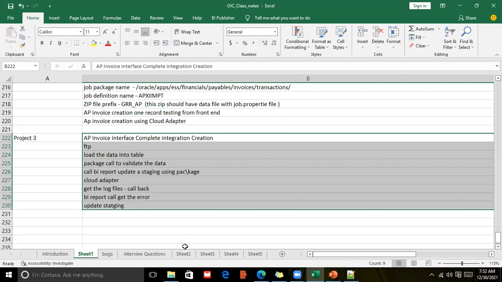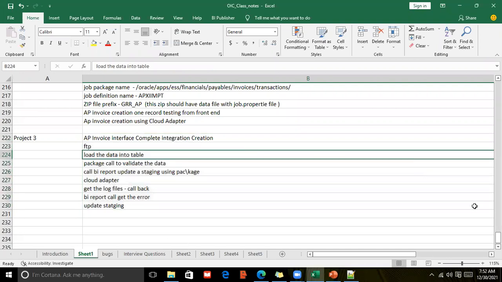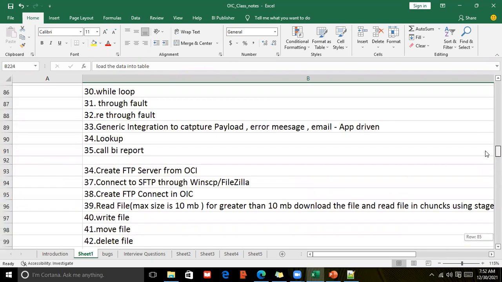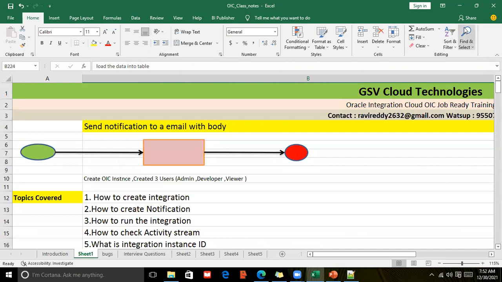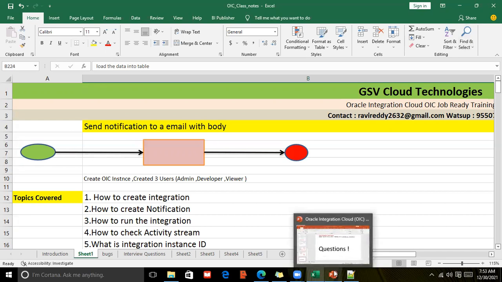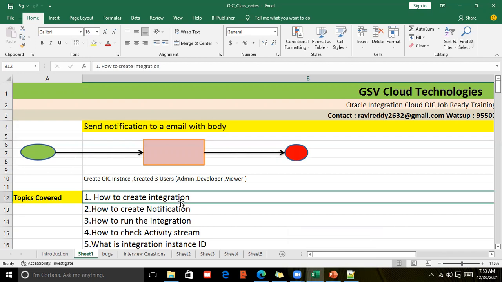And seriously, I'm telling you, in the market now there is huge demand. They are looking for candidates who know EBS and OAC and Fusion Technical. They have very high demand, and they are getting paid around 50 to 100% more. You will get the same if you practice very well. If you go through my BA reports from Udemy and this class, that is enough to face any interview.